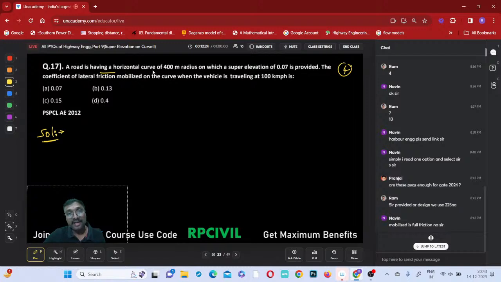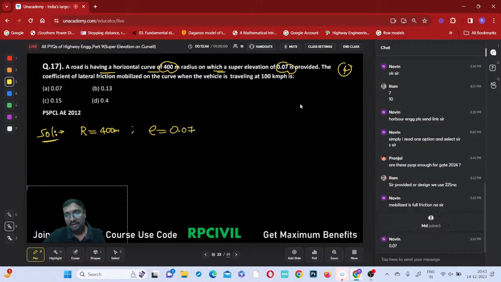A road is having a horizontal curve of 400-meter radius. The radius of this curve is 400 meters, in which the super elevation of 0.07 is provided. What is the super elevation already provided? That super elevation e will be equal to 0.07. The coefficient of lateral friction mobilized on the curve when the vehicle is traveling at 100 kmph is.